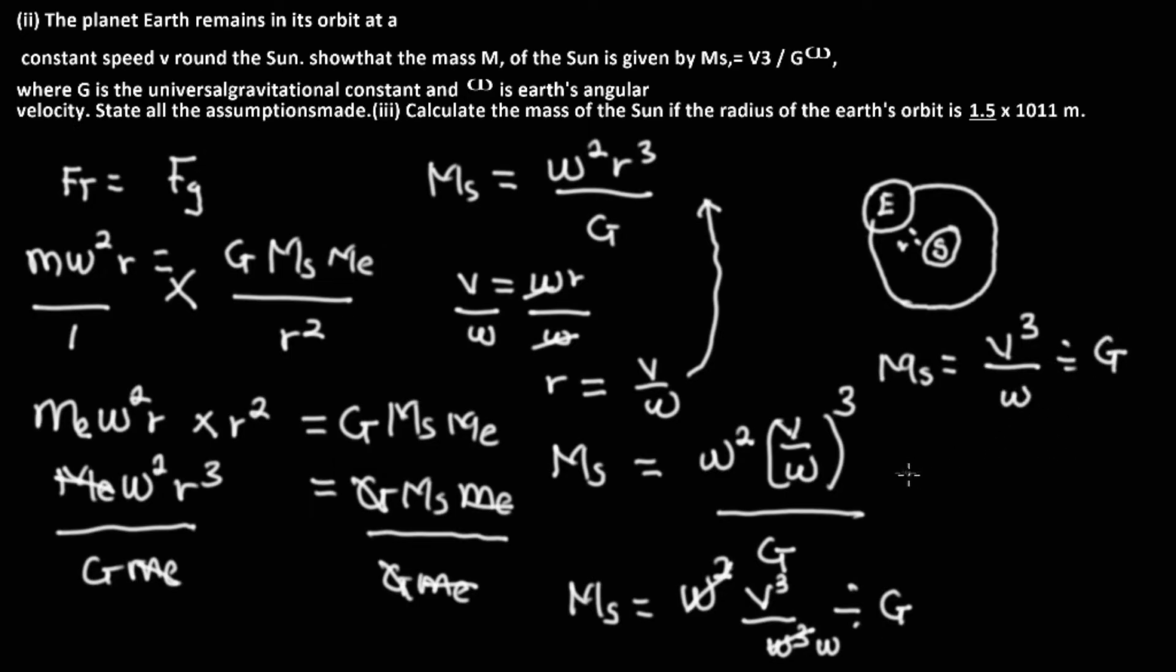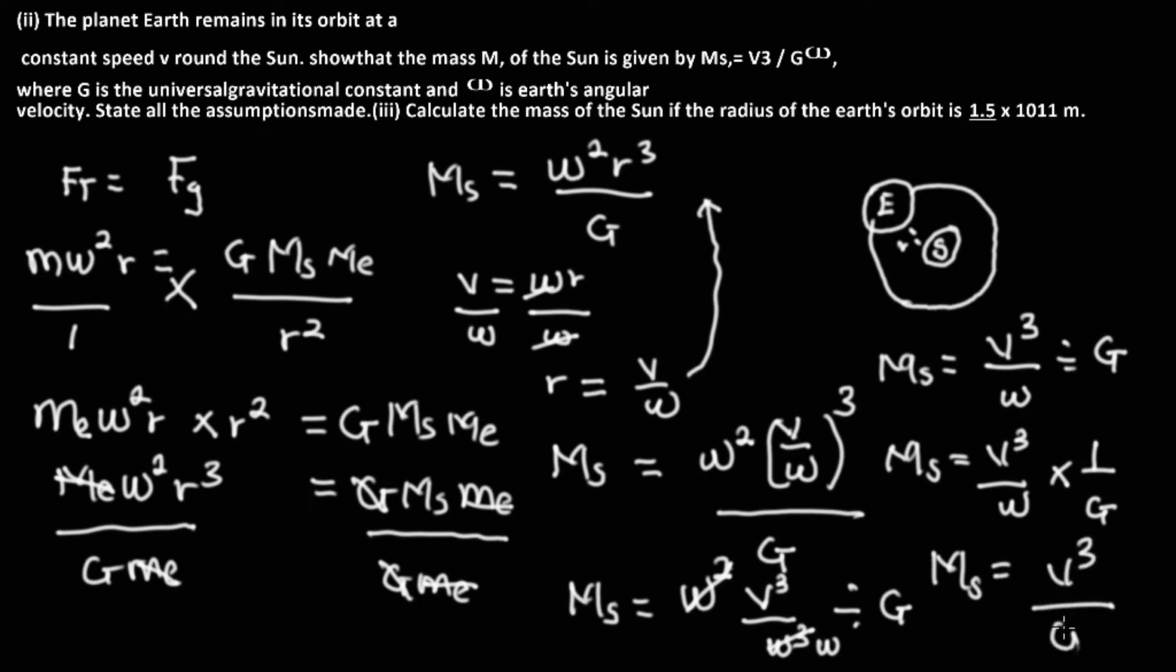And we can now take the inverse. On taking the inverse, we are going to be having v cubed over w multiplied, and the division sign will change, over G. And we now have that the mass of the sun is equal to v cubed over G times the angular speed. We have shown that this is equal to this.